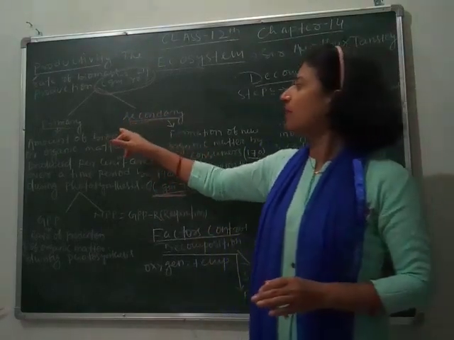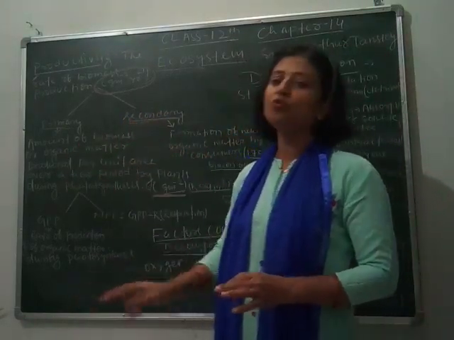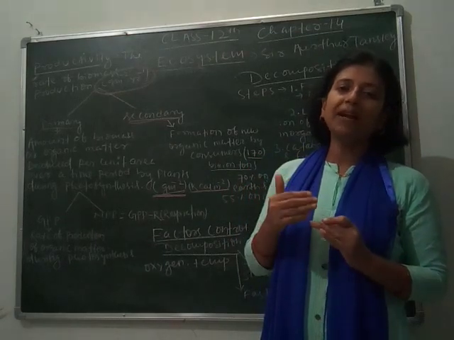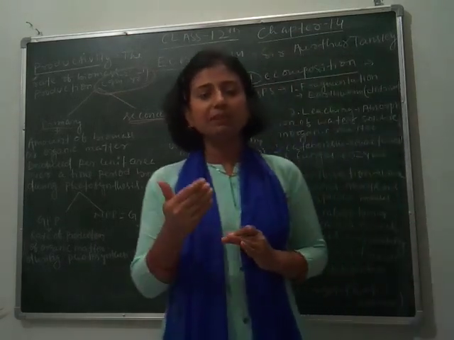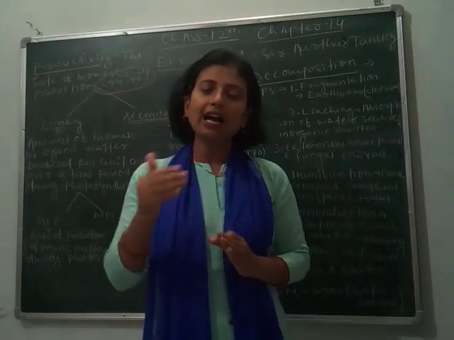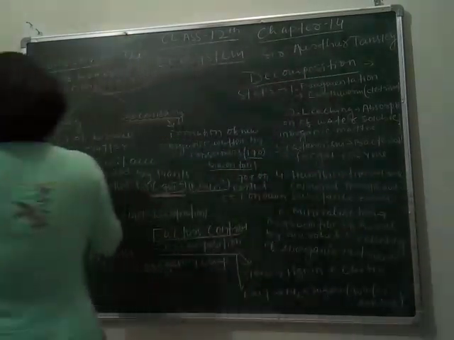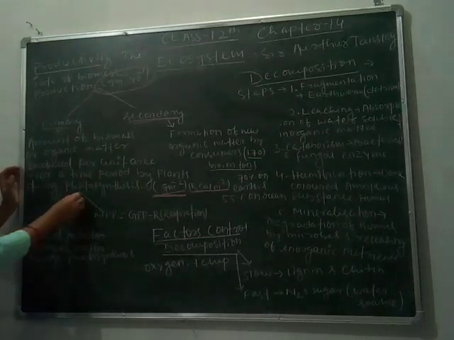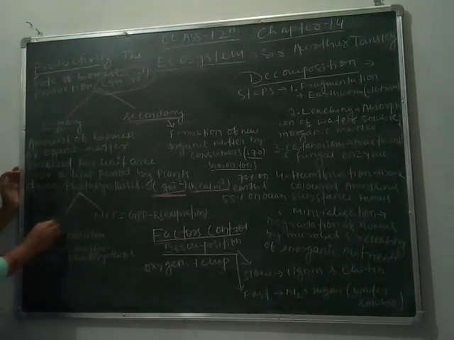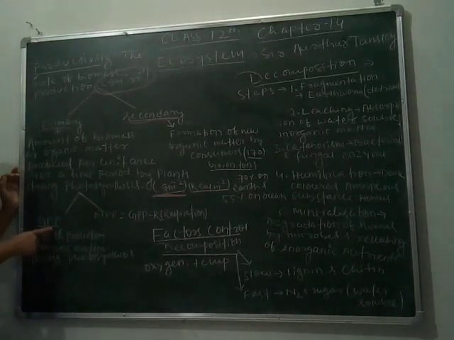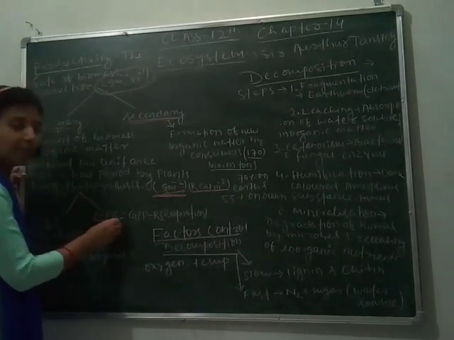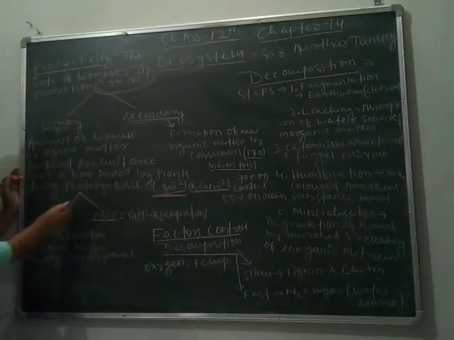Again, primary productivity is divided into two types depending on how much energy is produced by the green plant and how much is used by those plants. So, primary productivity is again divided into GPP, which is gross primary productivity, and NPP, net primary productivity.